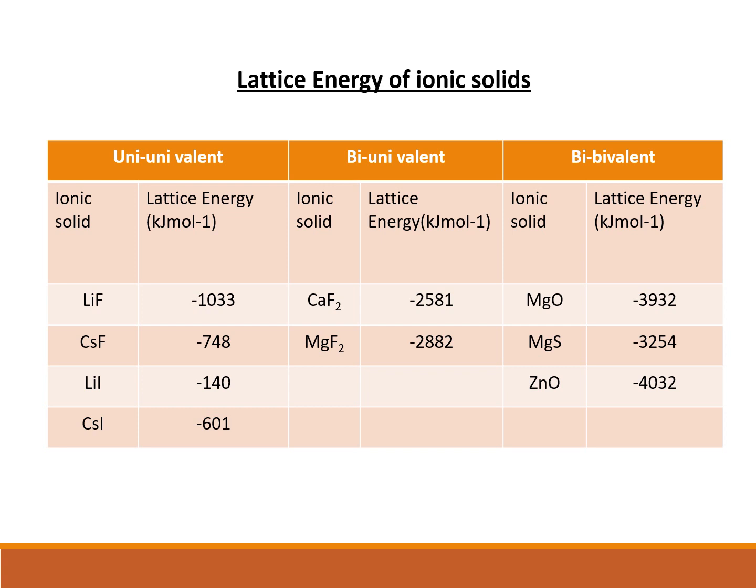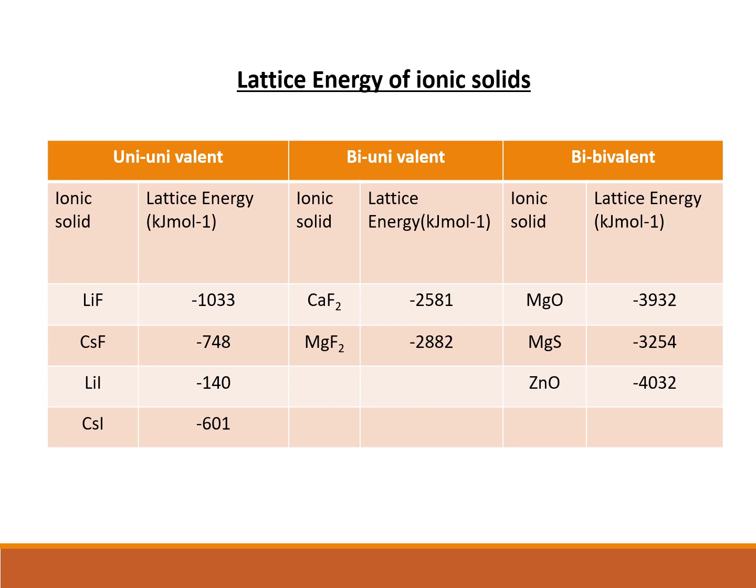In the second set we have bi-univalent ions, and in the third set we have bivalent ions. So with this increase in valency, we have already seen that the higher the charge on the ions, the more will be the lattice energy. So we can clearly see from left to right, there is an increase in the lattice energy.